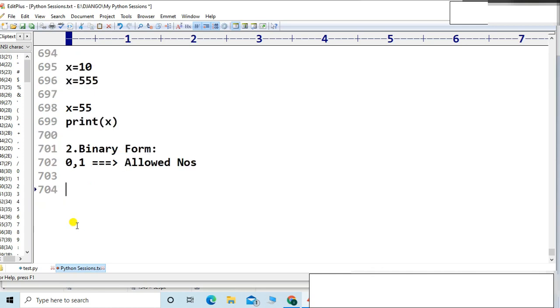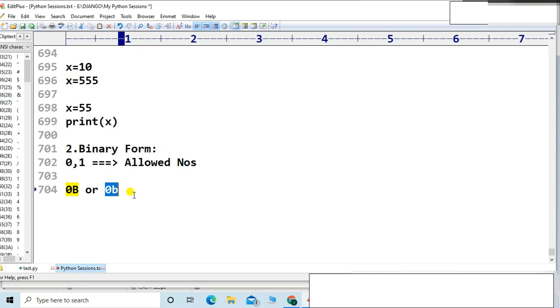Now listen carefully. How to represent a binary number? How to assign x is equal to a binary number? That is my question, very simple. You have to write 0 first, then you can write capital B or small b. You can assign 0b or 0B, either capital B or small b.